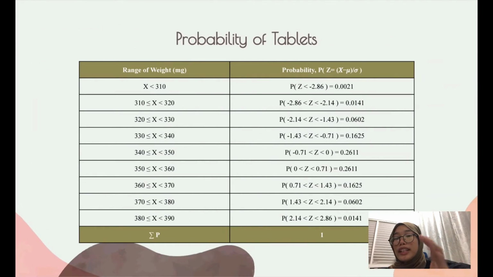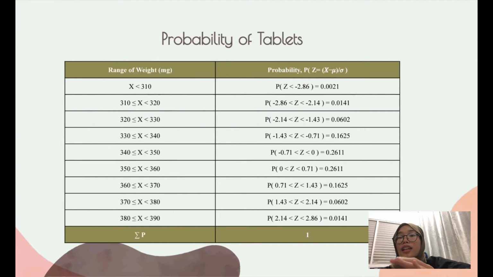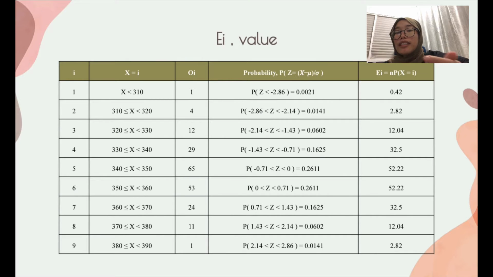Next step, we find the probability of the tablets by using the normal distribution table in the statistics book, and it results in a total probability equal to 1. On the next slide, we find the value of E for each category, and the value of E should be more than 5.